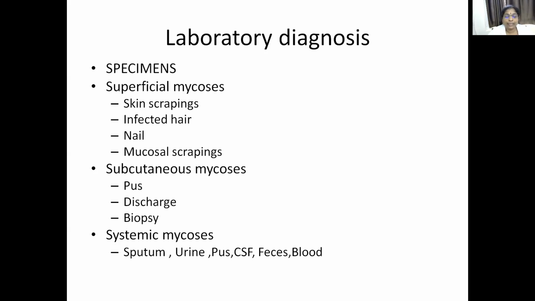So how will you collect the skin scraping? First you have to clean the area with 70% ethyl alcohol or isopropyl alcohol, and then with a sterile scalpel, you have to scrape the lesion. There will be white hypopigmented or hyperpigmented patches you can see in superficial mycosis. The epidermal layers of the skin should be scraped with a sterile scalpel, and you can collect that in a paper fold or a black paper fold and send it to the laboratory.